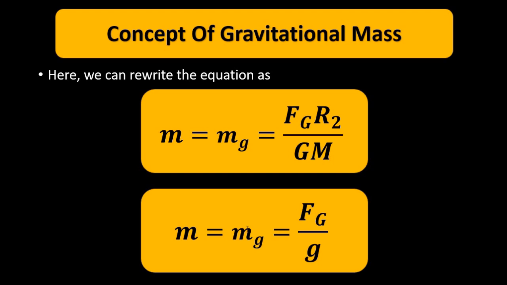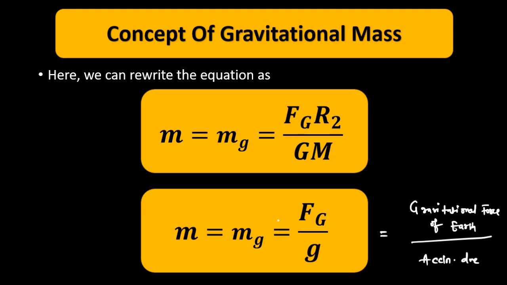This ratio of the gravitational force of Earth by the acceleration due to gravity is called the gravitational mass.